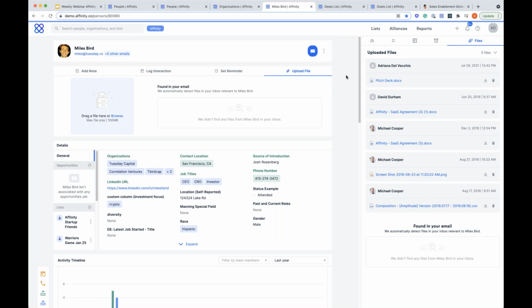We also have the ability to integrate with many of your file share systems. So if we are surfacing these files here, we can push them into things like a Dropbox, a Box, a Google Drive. So that's the details here for a person.